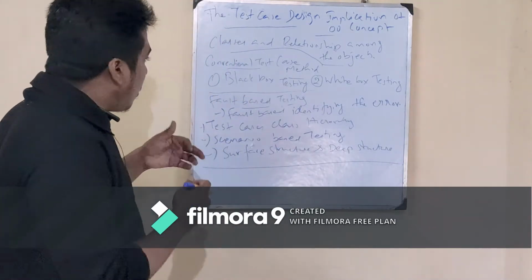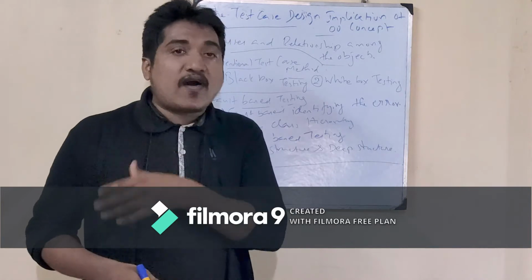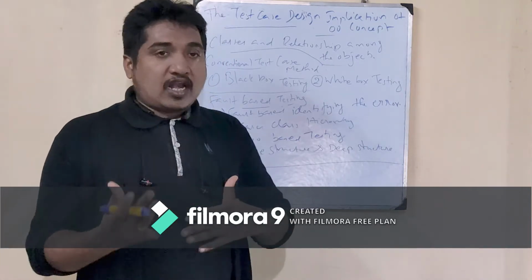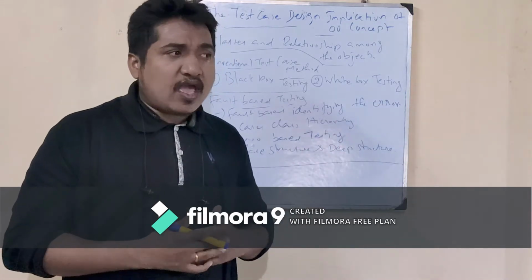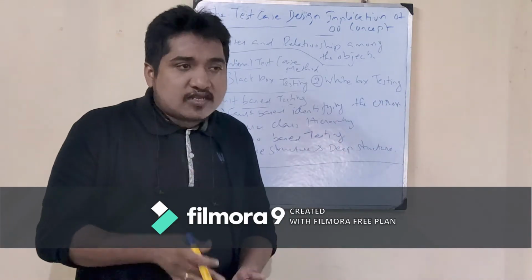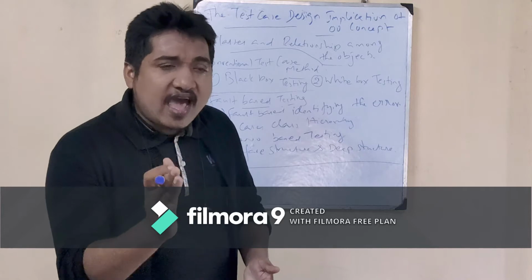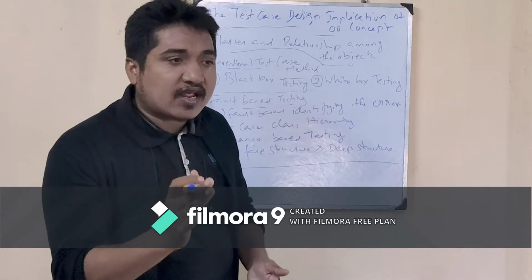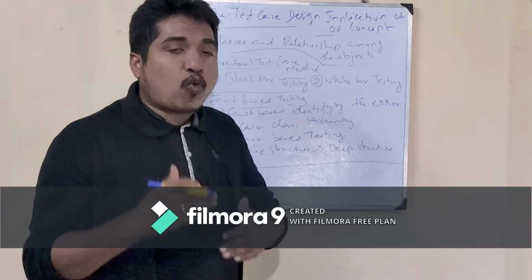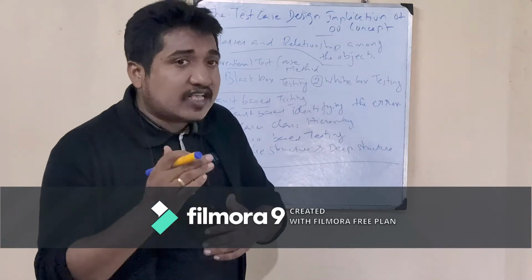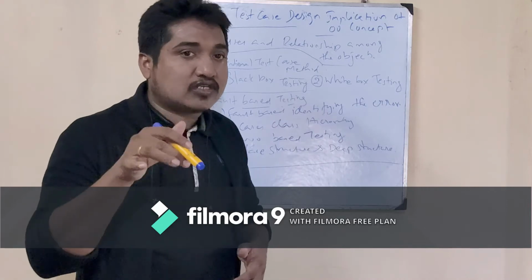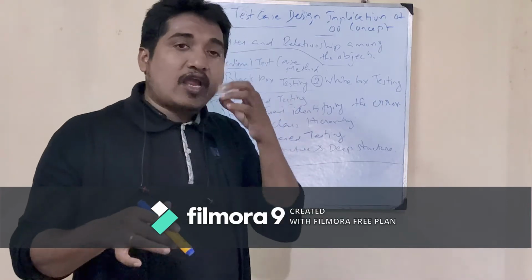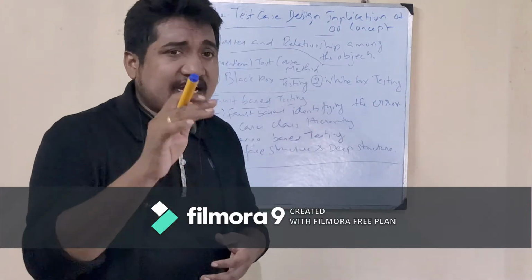And next we go for fault based testing. What does fault mean? Suppose we applied one testing before and we got some error. We find that error and track it: where the error has come from, what is the cause of that error, why and how the error has come. It is tracking the path of the error; the root cause is going to be identified. Already one day I told you about the backtracking method.